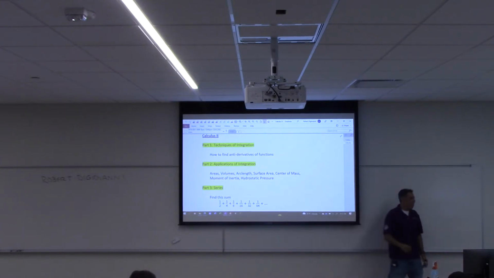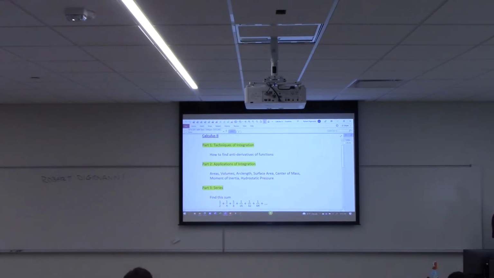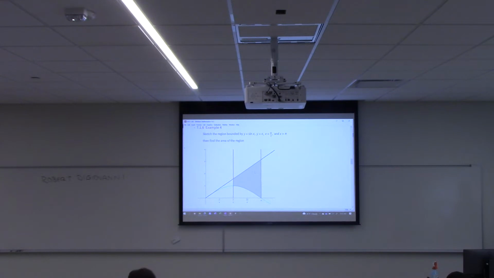So we'll be finding areas, which again in Cal 1 you probably did. So like if you're given 2 curves, like this straight line and this parabola, can you find the area between the 2?